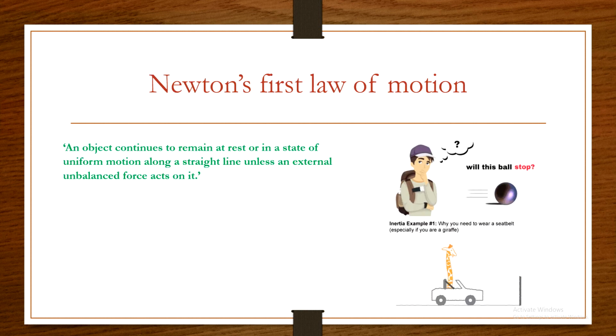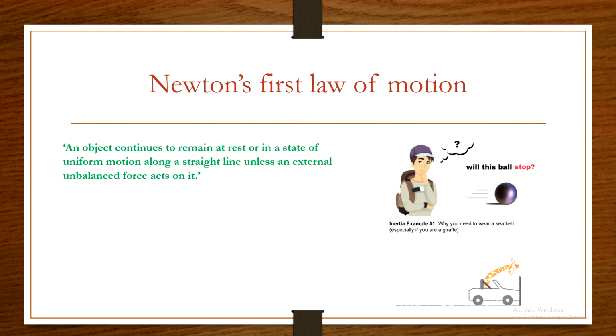Okay, now here Newton's first law of motion. In this first picture we can observe that the boy is thinking, will this ball stop? That means the ball is completely in motion. Okay, so this ball is in motion. So while stopping the ball we have to apply an external force on the ball. That means an object continues to remain in a state of uniform motion unless an external unbalanced force acts on it, and this is called Newton's first law of motion.